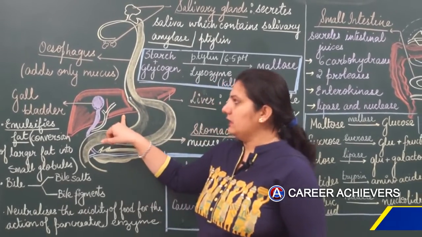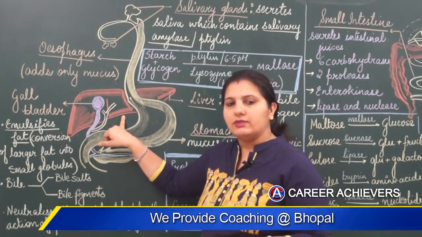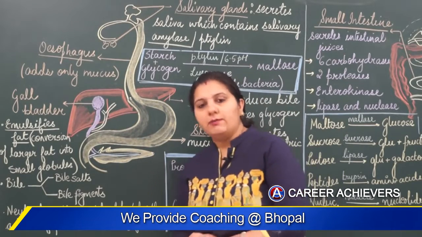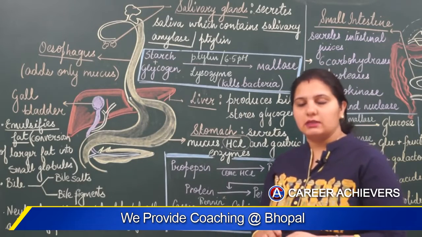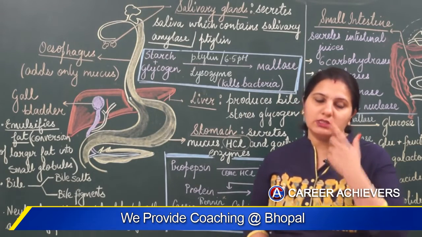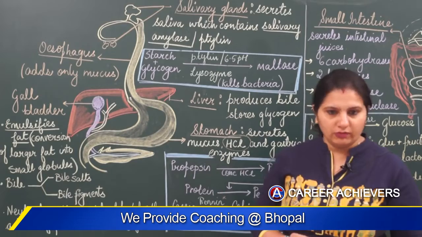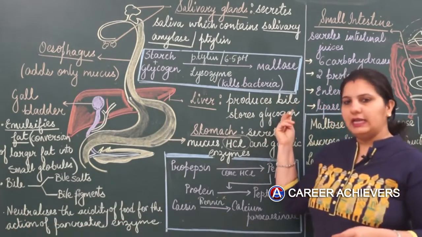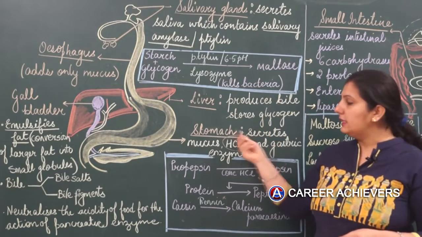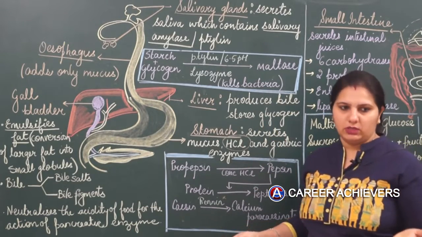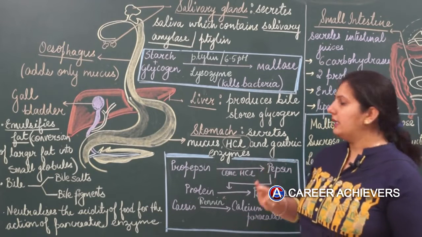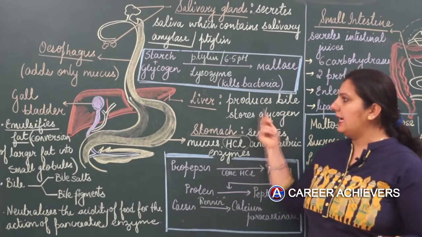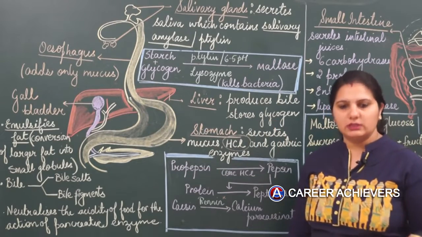Now the liver is the major gland which secretes, the largest gland of the body. It is secreting bile. Now bile contains its specific enzyme which is responsible for emulsification of fats. Basically the liver is useful in production of bile and is useful for storing glucose. Whatever we eat will be converted into glucose, then converted into glycogen and stored in the liver for further use.